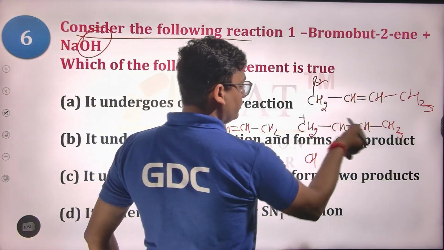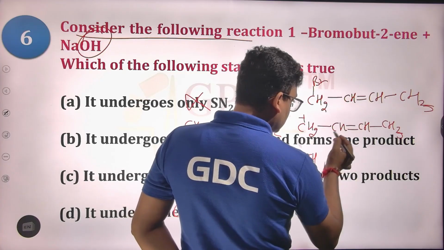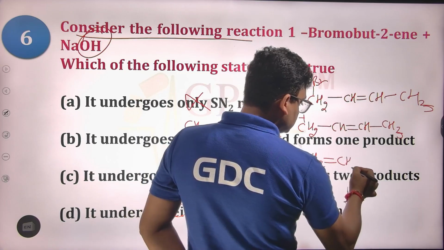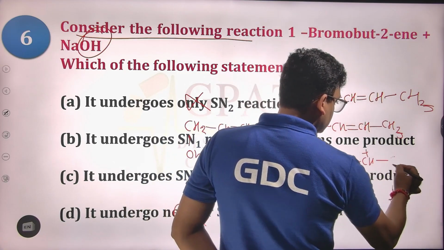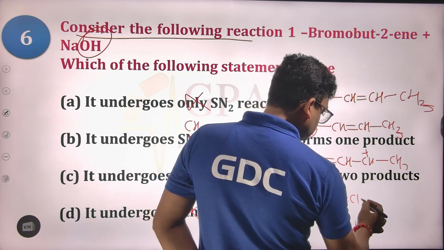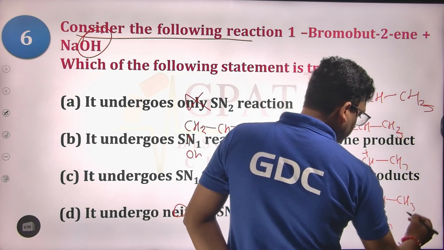And suppose we have resonance conjugation of this positive charge, making CH2 double bond CH, CH positive, CH3. Now the OH attacks here and gives a product that looks like this.